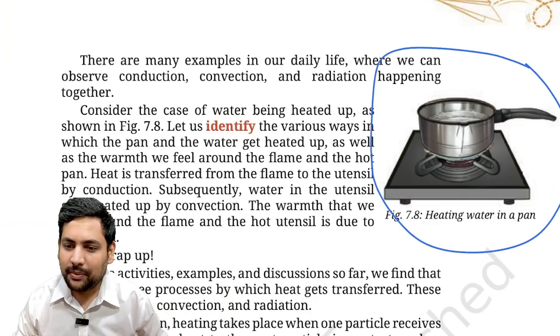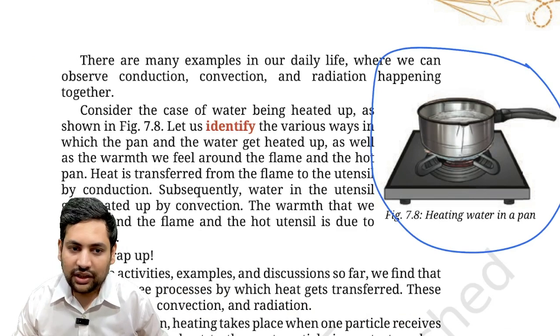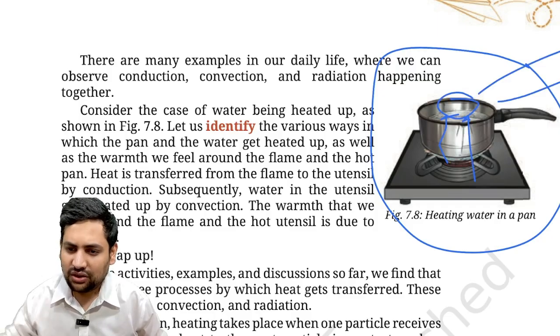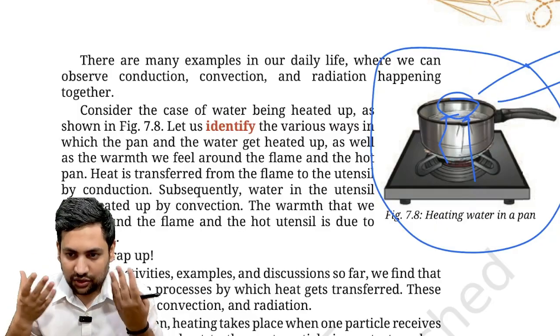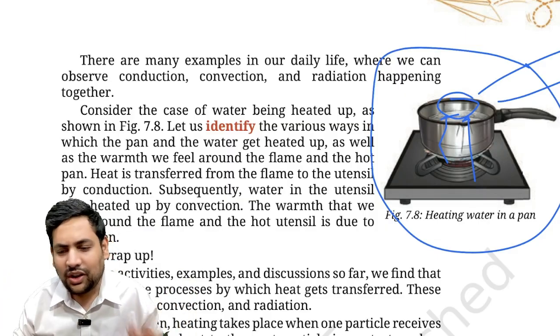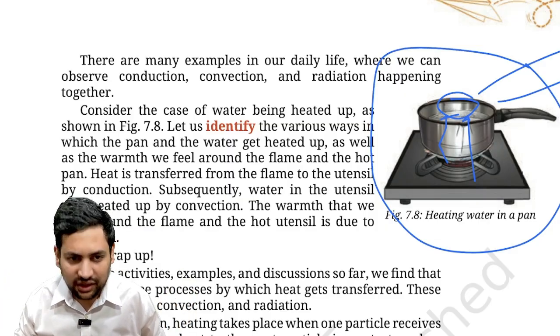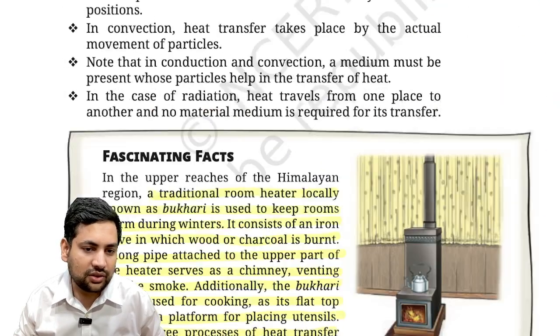Now, in the same phenomena, you can see all of it. For example, if I am cooking Maggie, then I am feeling the heat in every way. Correct? Like for example, here I can see convection, the water moving. Now, if I'm using a stirrer like this, my spoon, now I can see conduction also in that spoon. Then, of course, from the heat that is getting raised, you must be getting sweaty if you put your face near it. Now, all that is a combination of convection as well as some amount of radiation. So, all these you can see in one thing also.